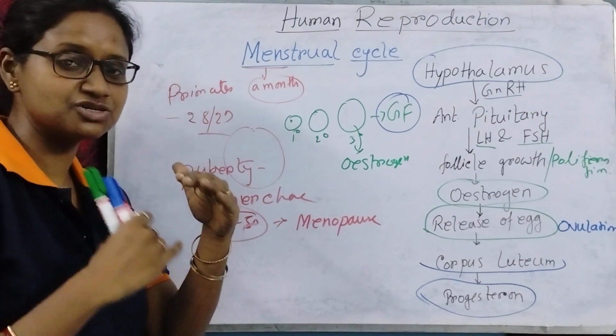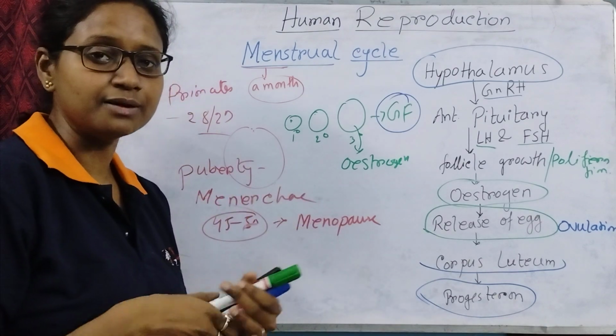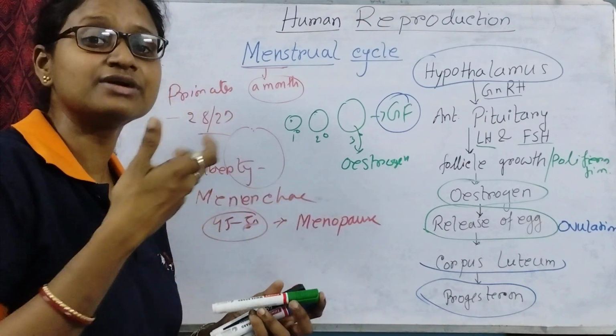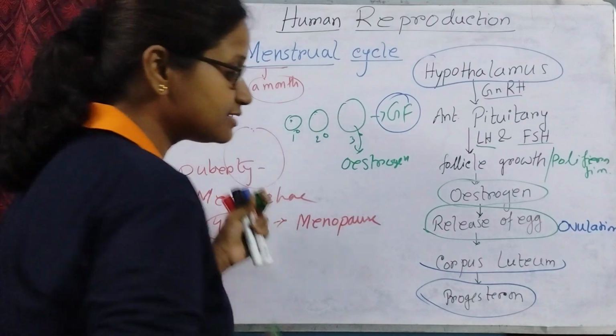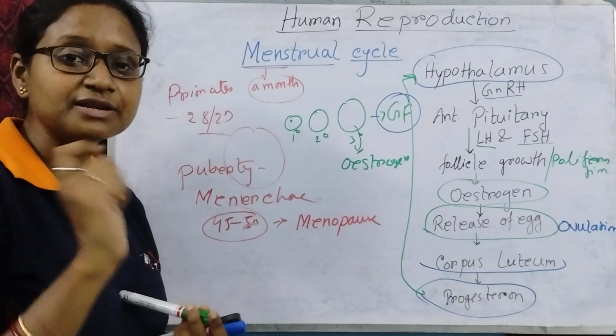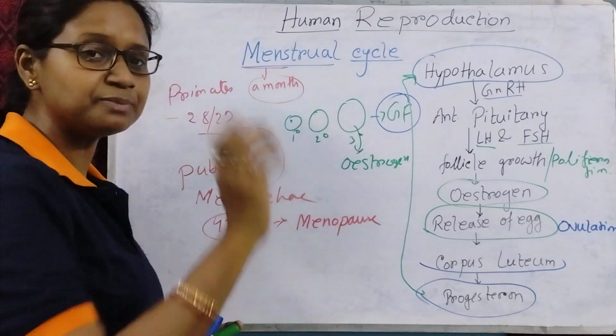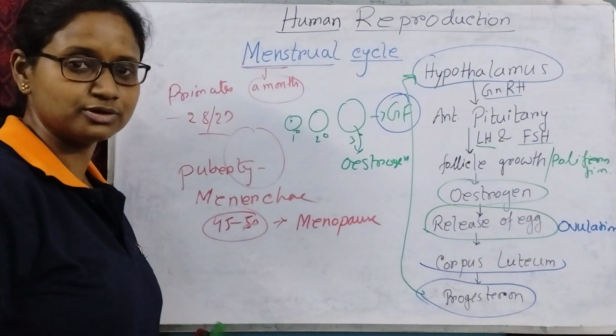Its concentration is growing up. Whenever its concentration is growing up, that means the progesterone level is getting higher, then it gives a negative feedback to the hypothalamus. And it says to the hypothalamus, please stop releasing gonadotropin hormone.